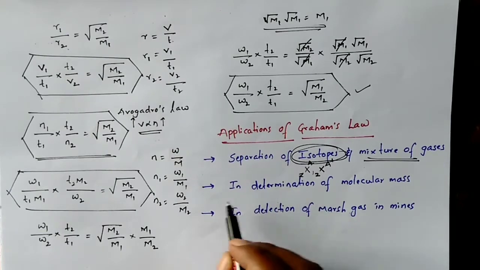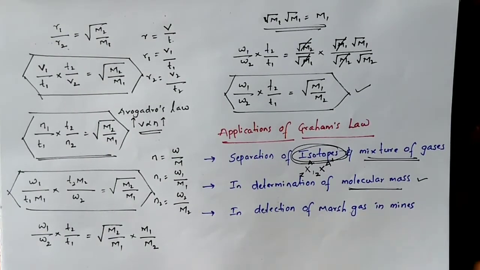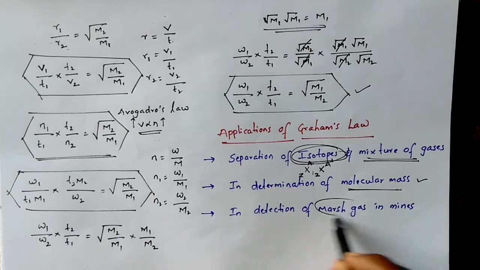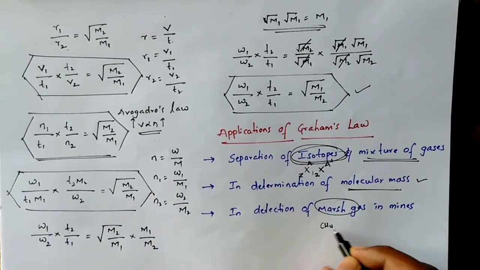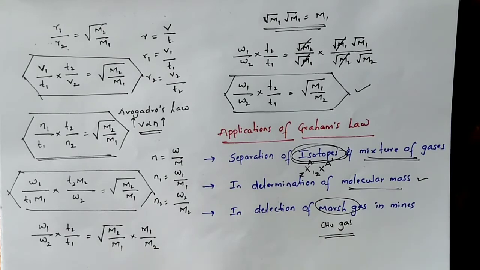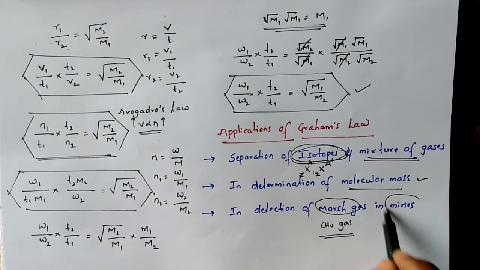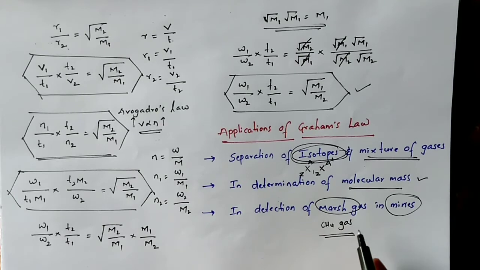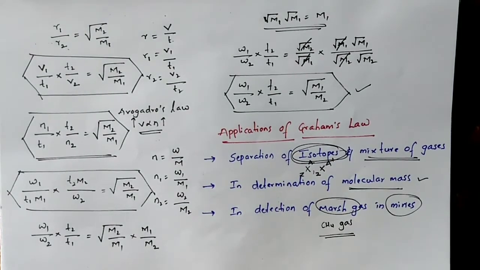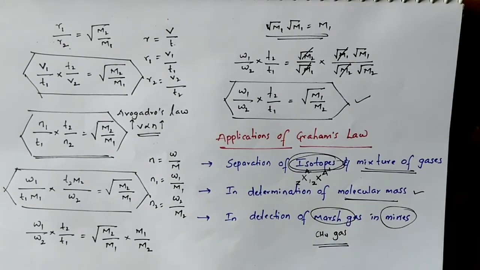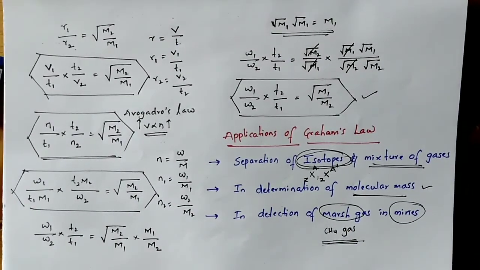Then there is determination of molecular masses and detection of marsh gas. What is meant by marsh gas? Methane gas, also called marsh gas. In coal mines generally, sometimes the marsh gas, methane, will evolve, which may be dangerous to the people working in the mines. To detect that, some type of alarms are used in the mines. Those alarms work based on Graham's law. So this is about Graham's law of diffusion.